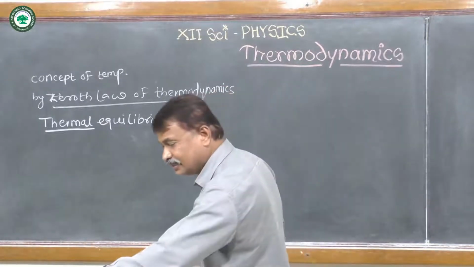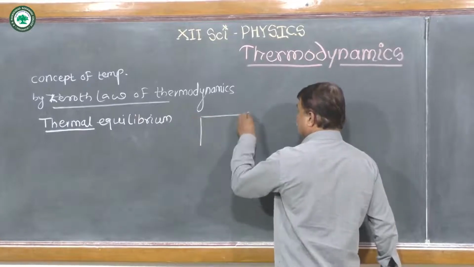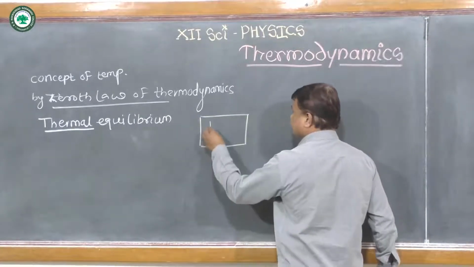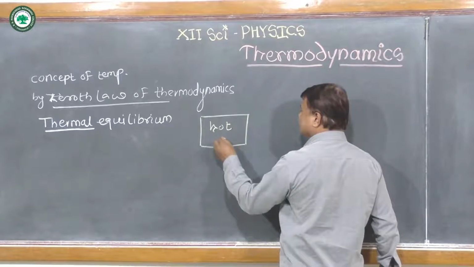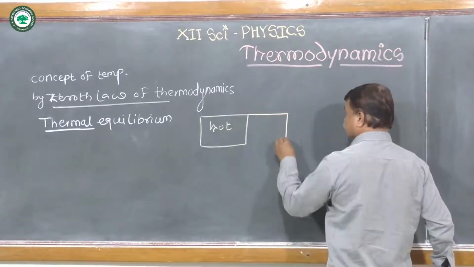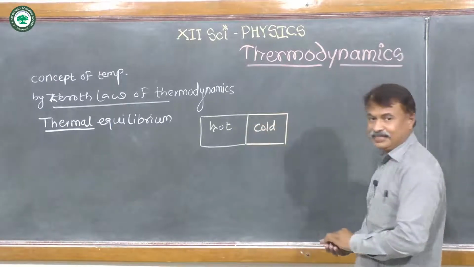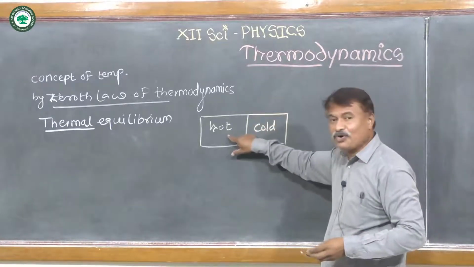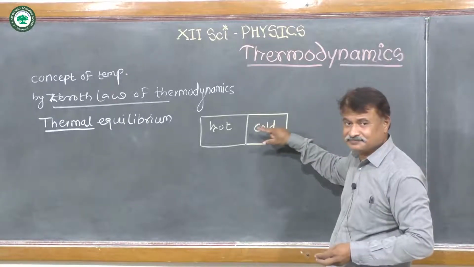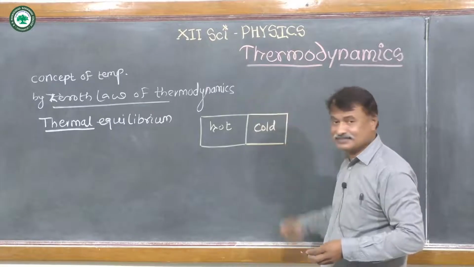When we consider two bodies, a hot body in contact with a cold body, then this hot body loses its energy and the cold body gains that energy.